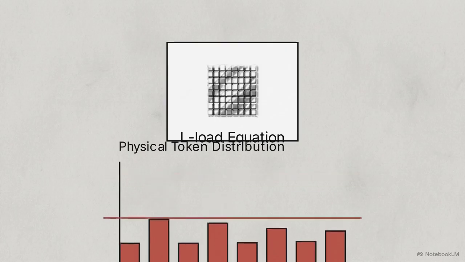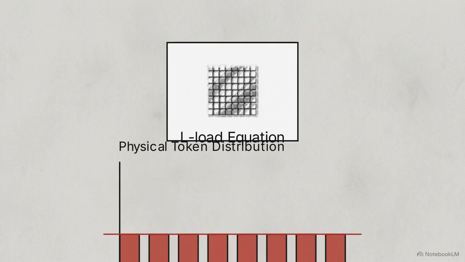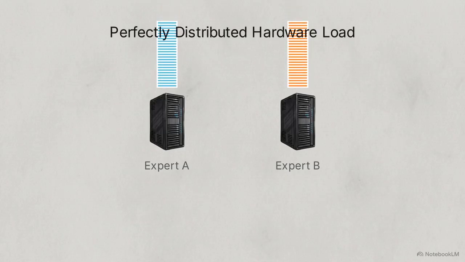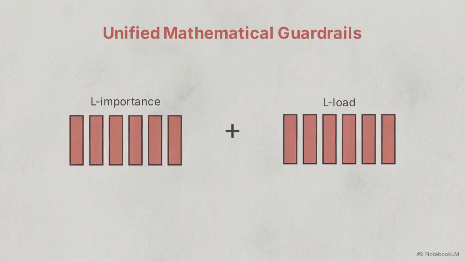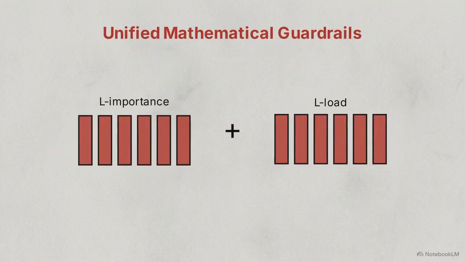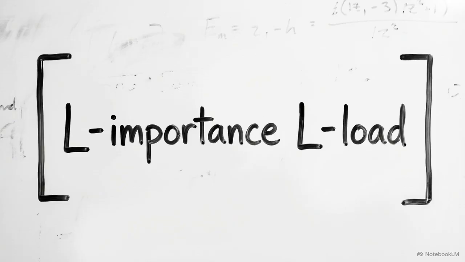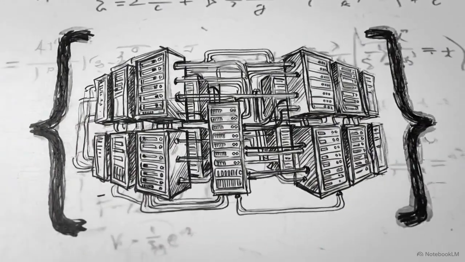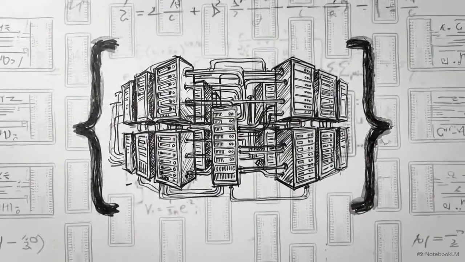To fix this, a second auxiliary loss function is added, called L-load. This function is designed to estimate the discrete probability of token assignment and penalize variance in the actual physical distribution of tokens. L-load prevents out-of-memory crashes on individual GPUs by ensuring the physical token count routed to each expert remains strictly balanced. L-importance and L-load are not optional optimizations. They are the mathematical guardrails that prevent a massive distributed MoE network from cannibalizing its own hardware resources.